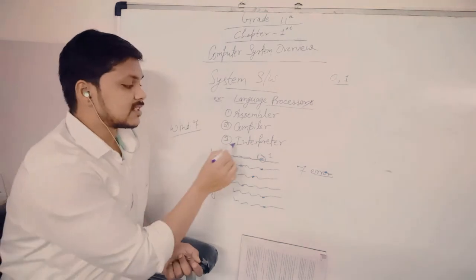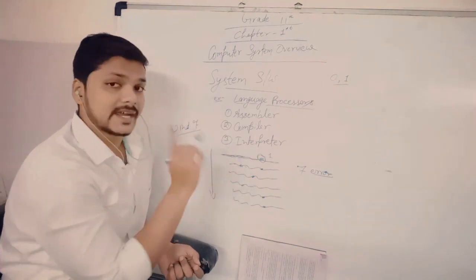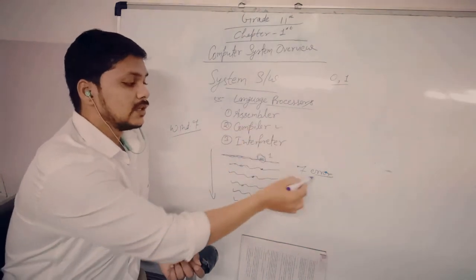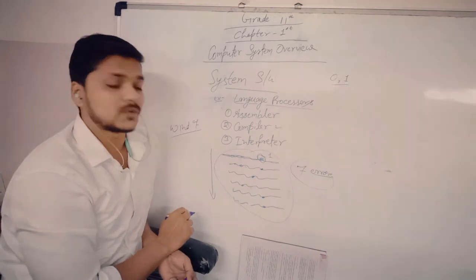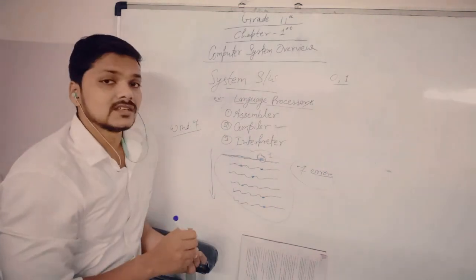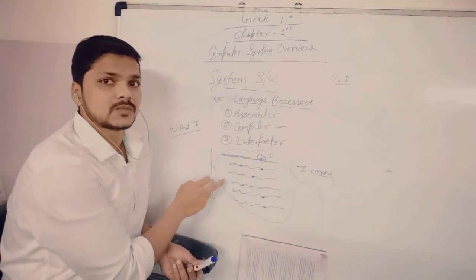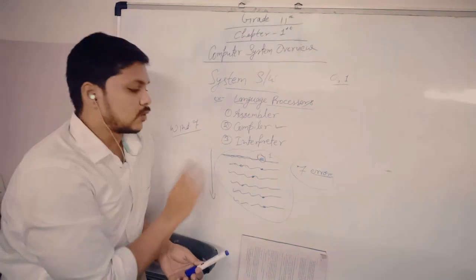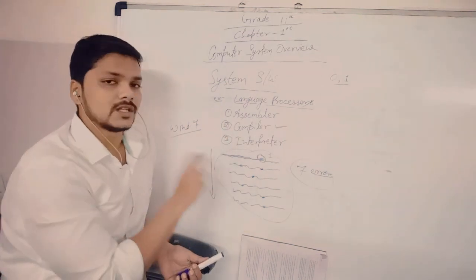So the interpreter checks errors one line at a time, but the compiler checks the errors in all the lines of the program at one time. So line by line error checking is performed by the interpreter. Errors are counted only by the compiler, when the compiler reads the whole program.